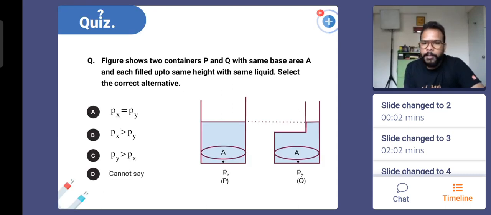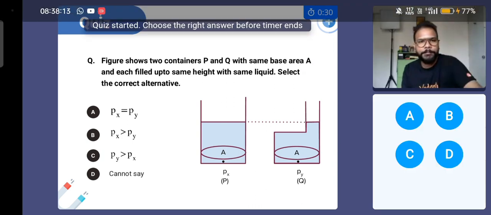Another one for all of you. We have been given two containers, P and Q, and they have the same base area, capital A, and they are each filled up to the same height with the same liquid. So what do you think? You will comment about the pressure at point X and pressure at point Y in the two containers. Options are there in front of you. Giving you again 30 seconds, and the time starts in 3, 2, and 1.